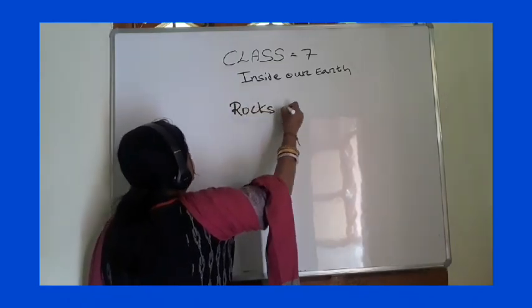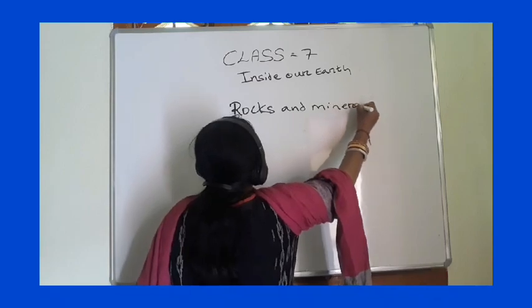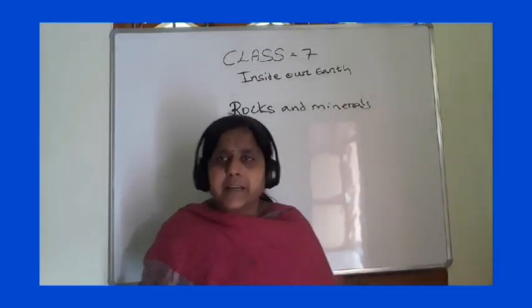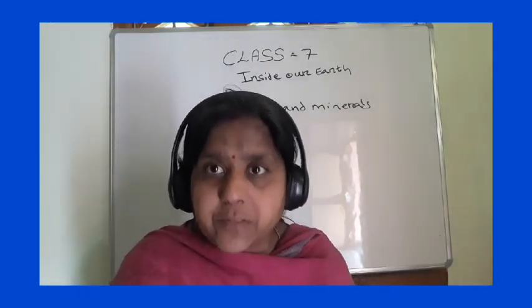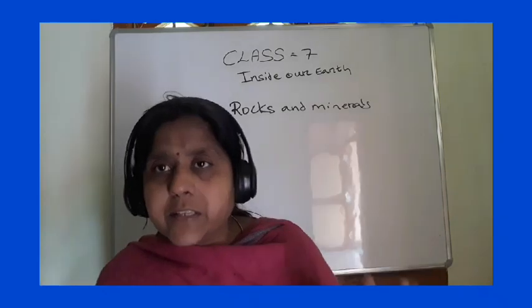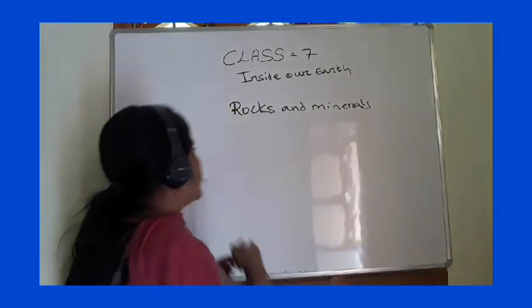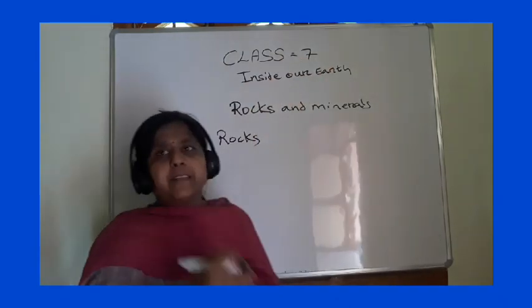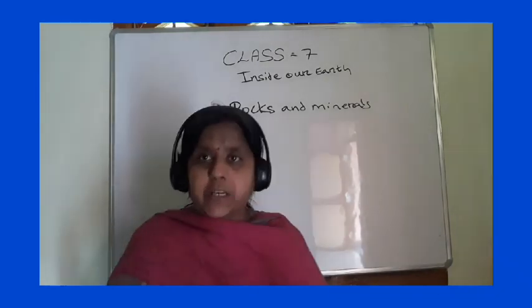See, rocks are natural occurring substances. I have told you last class that rock is a naturally occurring substance, children, that consists of one or more minerals in it. Rocks means it is provided by nature.